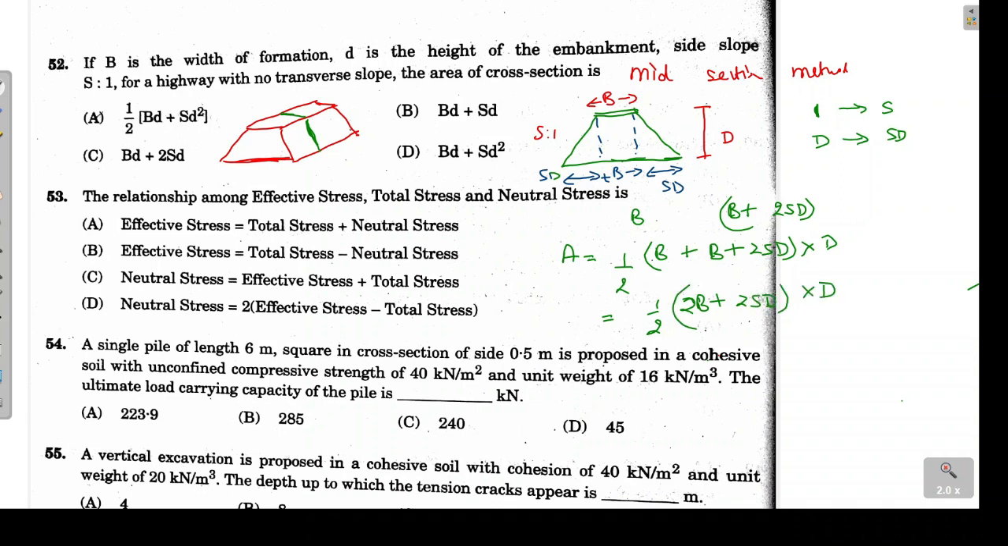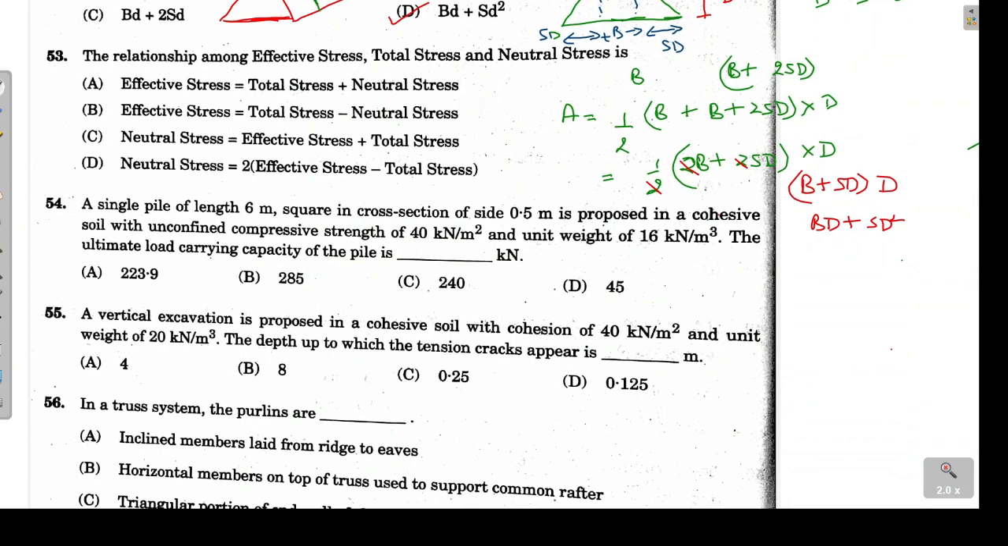2 can be taken as common, which will cancel with the 2 that is there in the denominator. So this 2 cancels, and we will be left with (B plus SD) multiplied by D. So this becomes BD plus SD square. So the correct answer is option D in this case. Next, 53rd, again quite simple problem. We know that effective stress is given as total stress minus pore water pressure or the neutral stress. So option B is the correct answer.